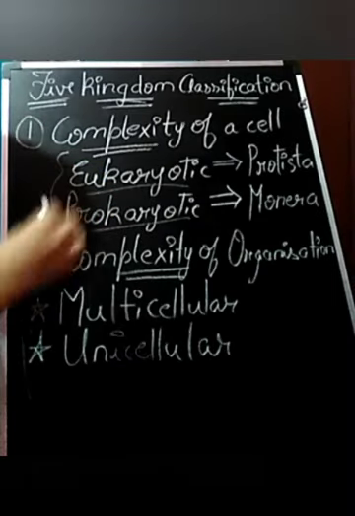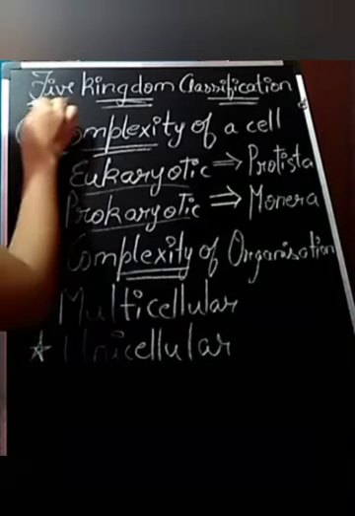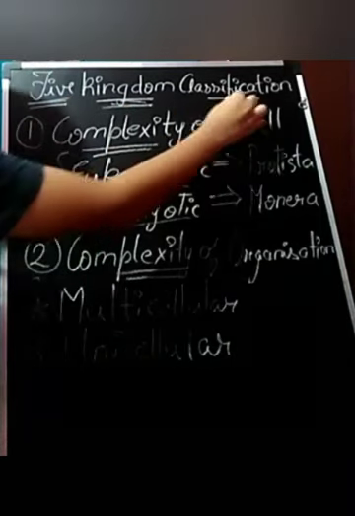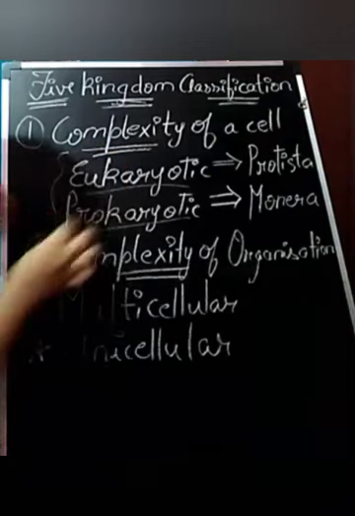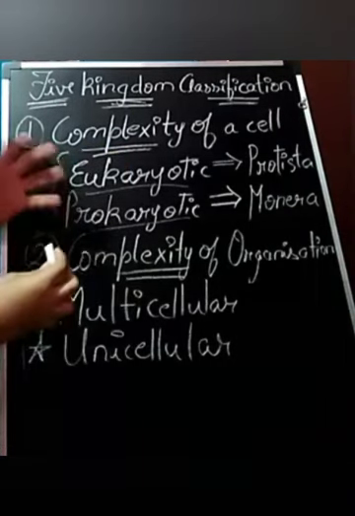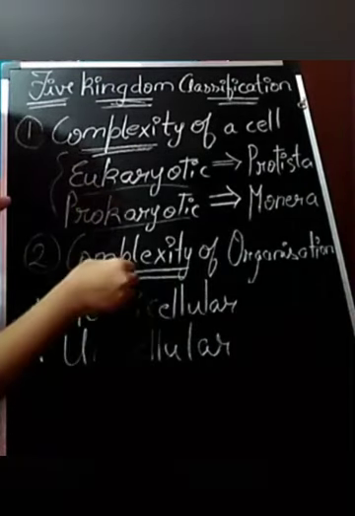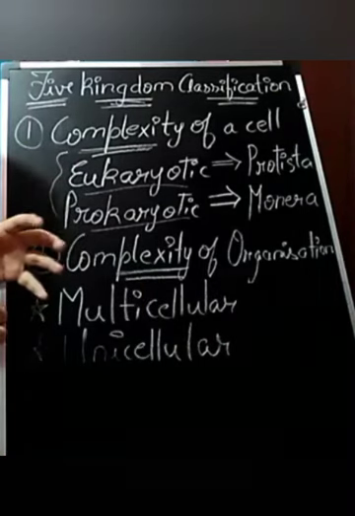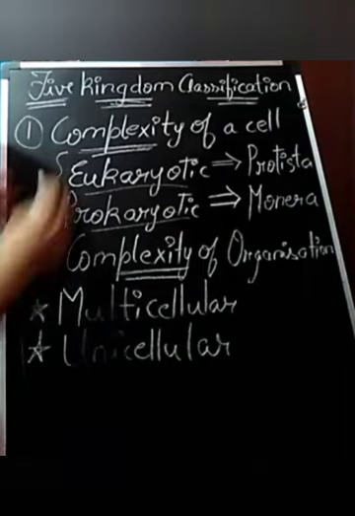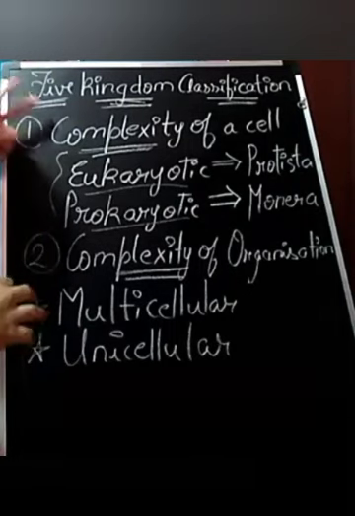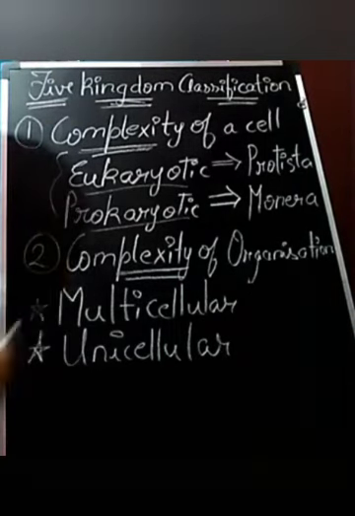Before starting Kingdom Fungi, we are going to talk about the five kingdom classification, which we have already learned about, and the simple terms which are used in it. It is like complexity of a cell, complexity of organization, or mode of nutrition. We can talk about these three things through which these five kingdoms are classified. In five kingdom classification, complexity of cell contains eukaryotic and prokaryotic.